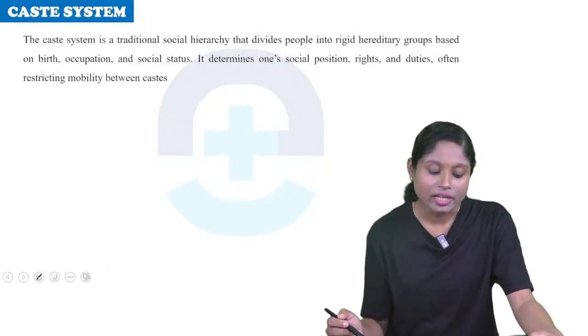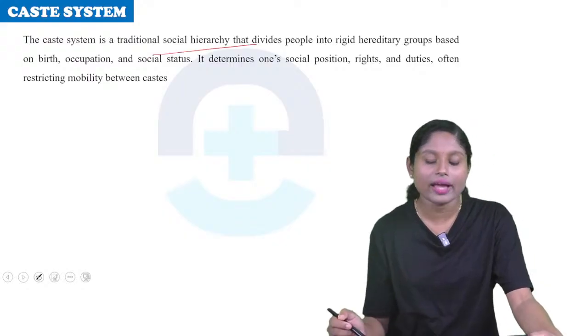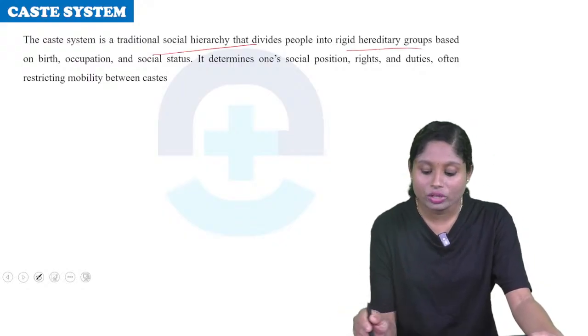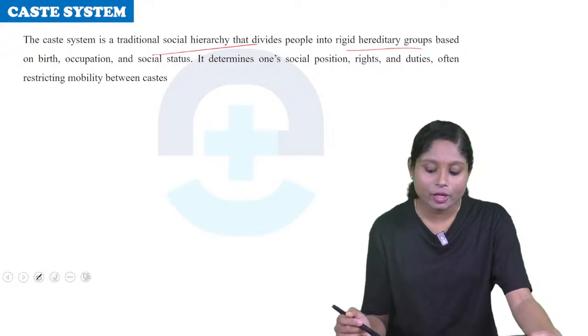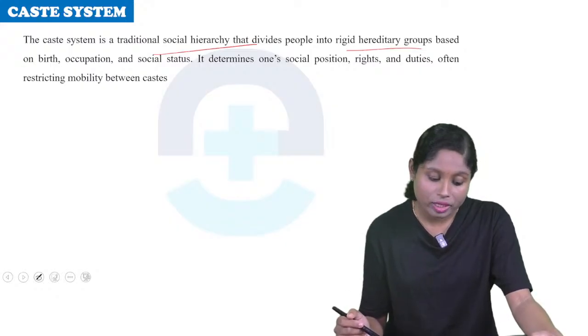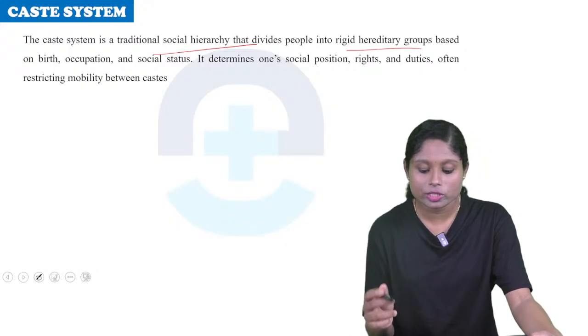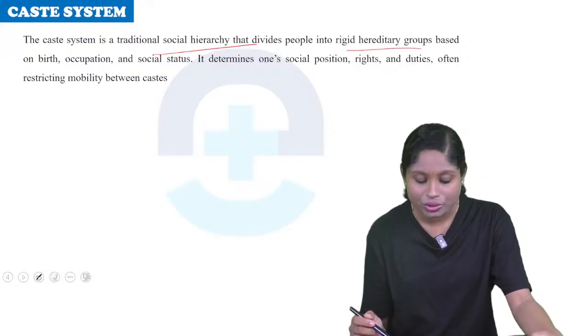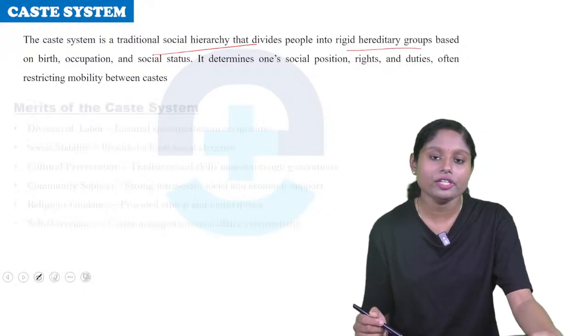Next we will discuss the caste system. It's a traditional social hierarchy that divides people into rigid hereditary groups based on their birth, occupation and social status. It determines one's social position, rights and duties, often restricting mobility between castes.